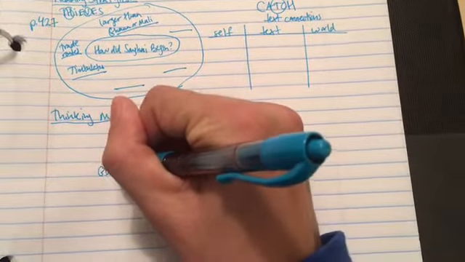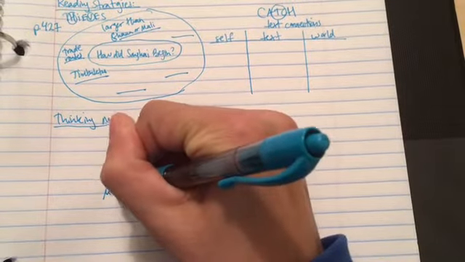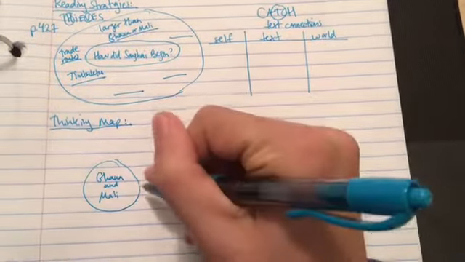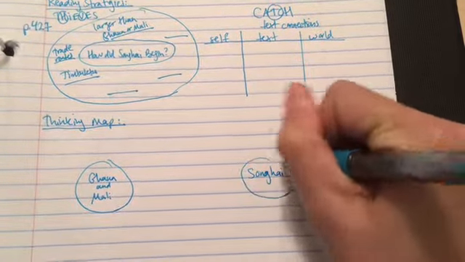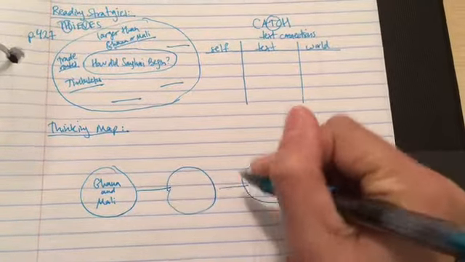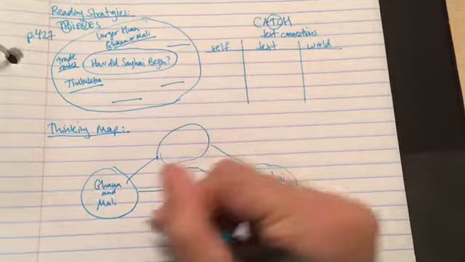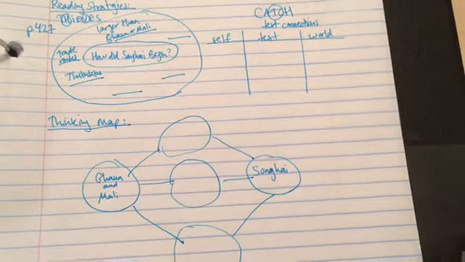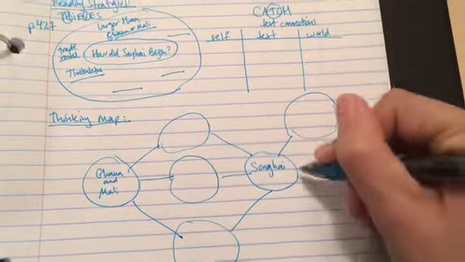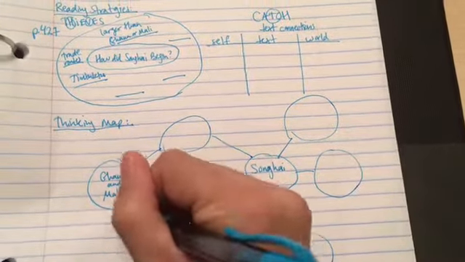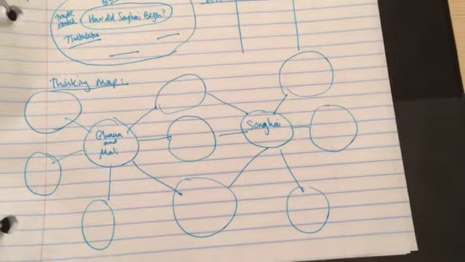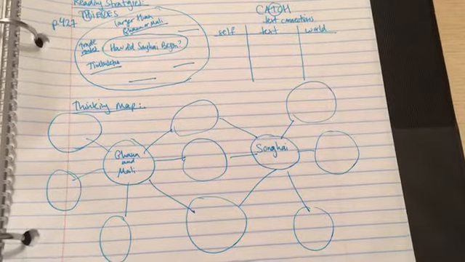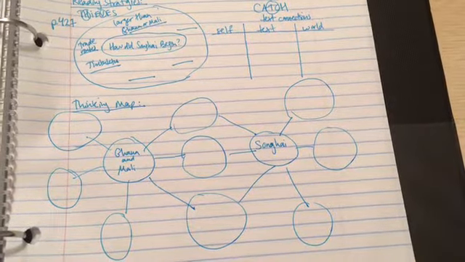And that is our double bubble. So I'm going to put Ghana and Mali on this side, and I'm going to put Songhai on this side, and I'm going to put space to write at least 3 similarities in the middle, and I'm going to make myself some space to write at least 3 differences on the outside. Okay, so you're going to set that up so you are ready to write as you read. And if you need to pause the video, you can.